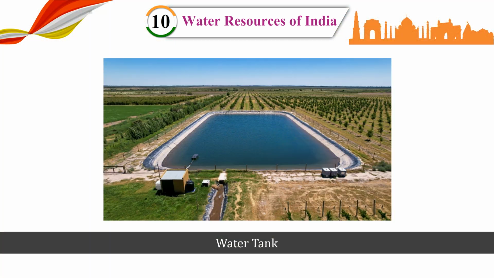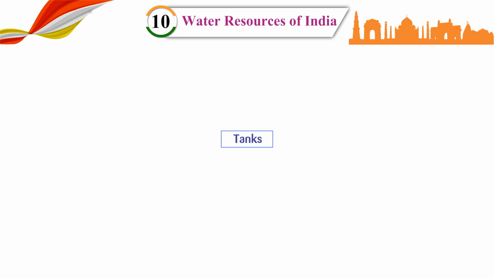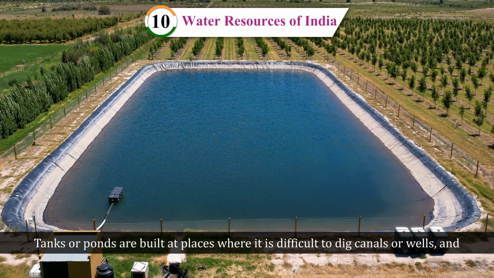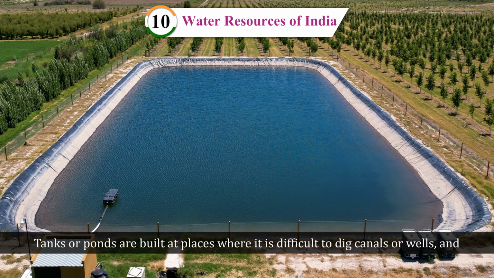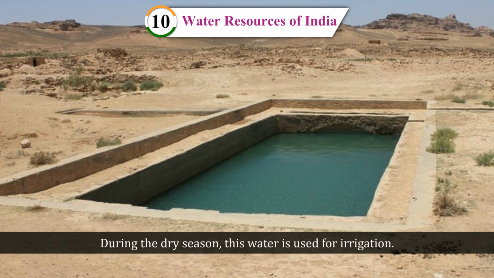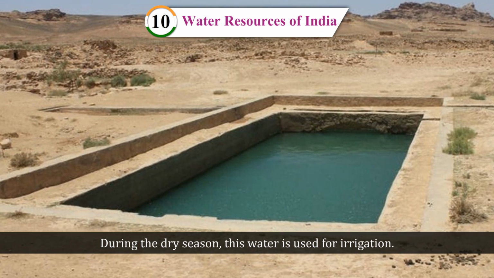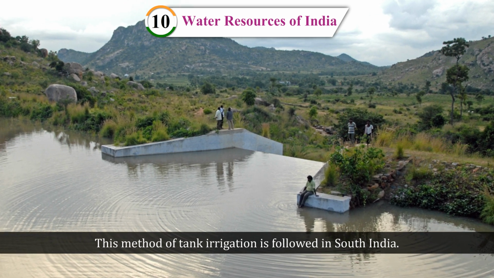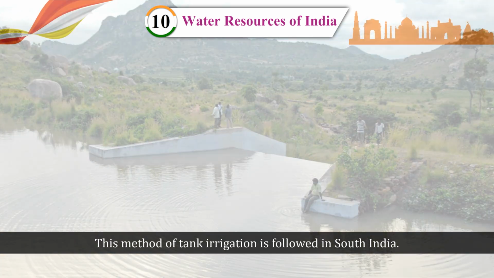Tanks. Tanks or ponds are built at places where it is difficult to dig canals or wells, and rainwater is collected in them. During the dry season, this water is used for irrigation. This method of tank irrigation is followed in South India.